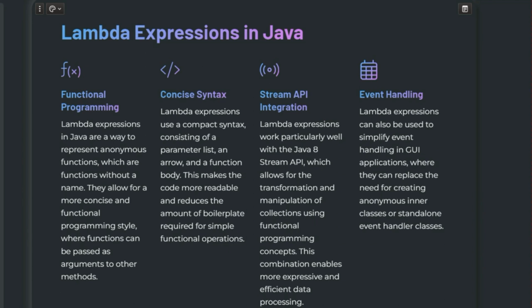Okay, so let's go to the next problem. The next problem is increment operators. You will be given two variables like var plus plus and plus plus var. You are asked what is the difference between them. So var plus plus is the post-increment operator which returns the value before incrementing, while plus plus var is the pre-increment operator which increments the value first, then returns it. Okay, I hope you understood.